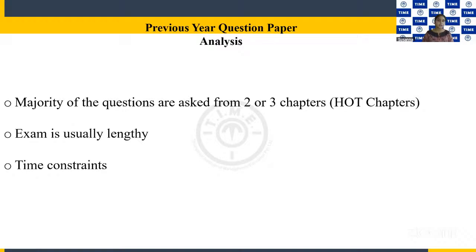So here I have mentioned the hot chapters. That is basically the chapters from which more questions are asked, which we never know in advance. It varies.